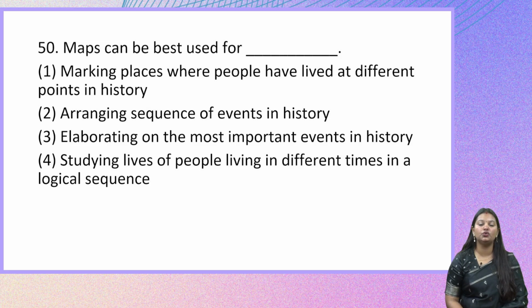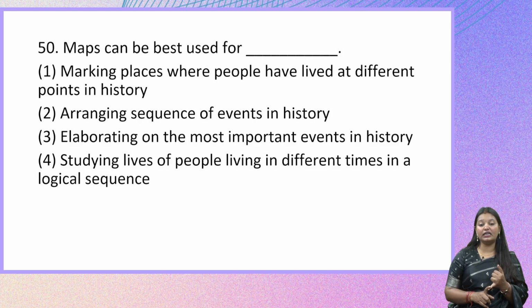Maps can be best used for. Maps are teaching-learning resources when it comes to taking classes and having discussions in our social science classrooms. These maps can be best used for marking places where people have lived at different points in history, arranging sequence of events in history, elaborating on the most important events in history, and studying lives of people living in different times in a logical sequence. Will we be able to study the lives of people in different times and in a logical manner using maps? That is not the right way to use maps.